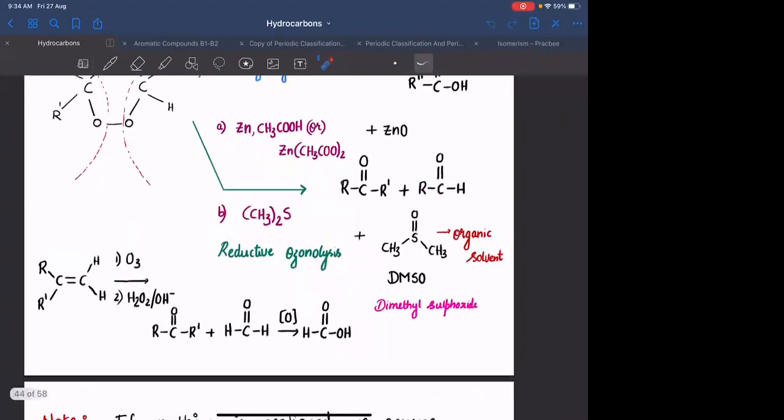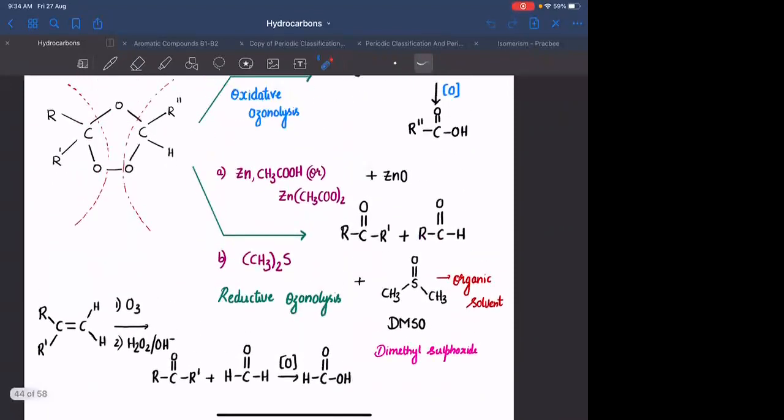If you are doing reductive ozonolysis, in this case, you can form aldehydes. If you are having one substitution less, this will be converting into aldehyde and the reaction will end here. With zinc, the byproduct is zinc oxide. With dimethyl sulfide, the byproduct is, you give the oxygen to it. You will be getting DMSO, which is called dimethyl sulfoxide, a very important organic solvent. Any doubt, anyone?